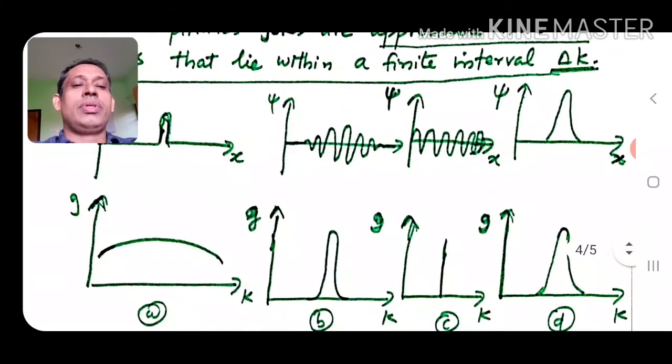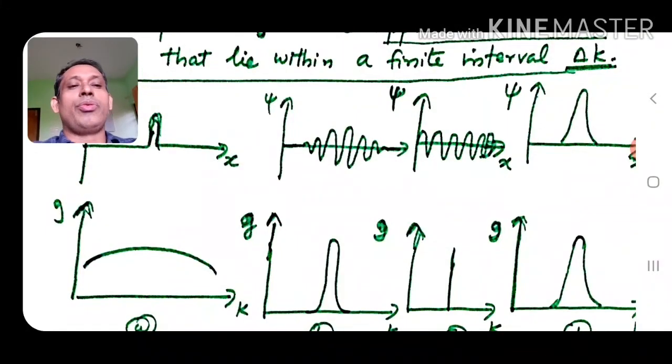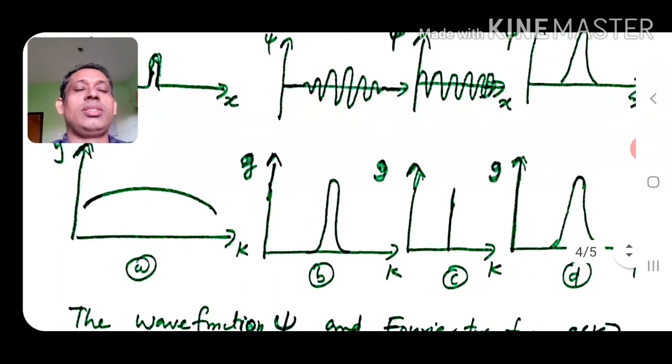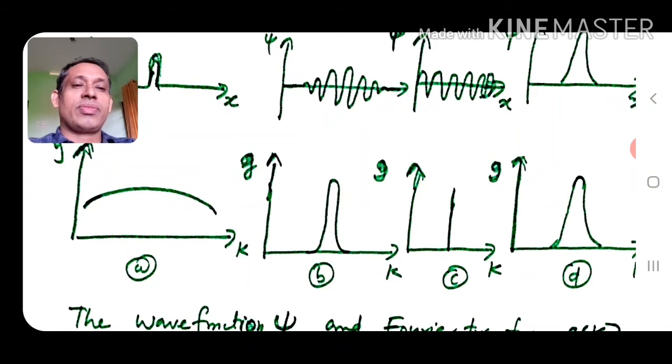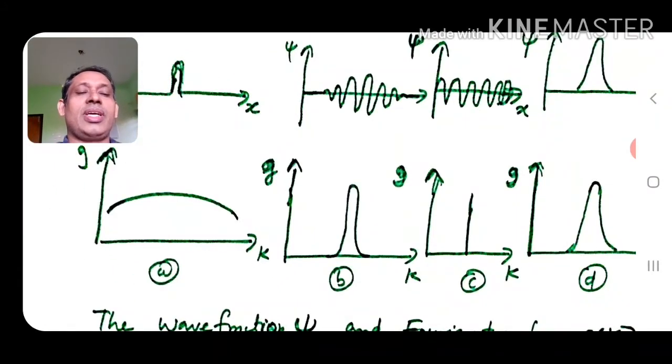And figure B shows two graphs corresponding to psi, a wide wave group, and the corresponding g. For a wide wave group, the spread of g is small. It's almost like a pulse, like here.